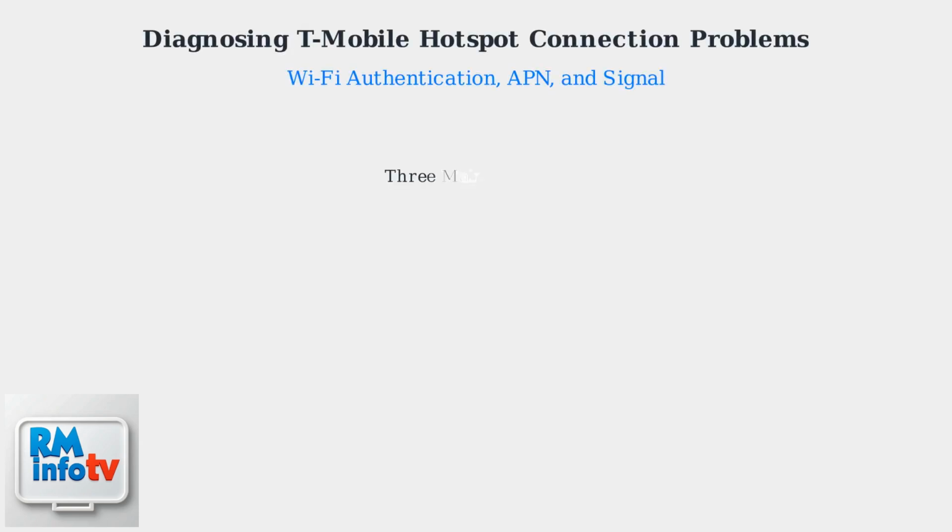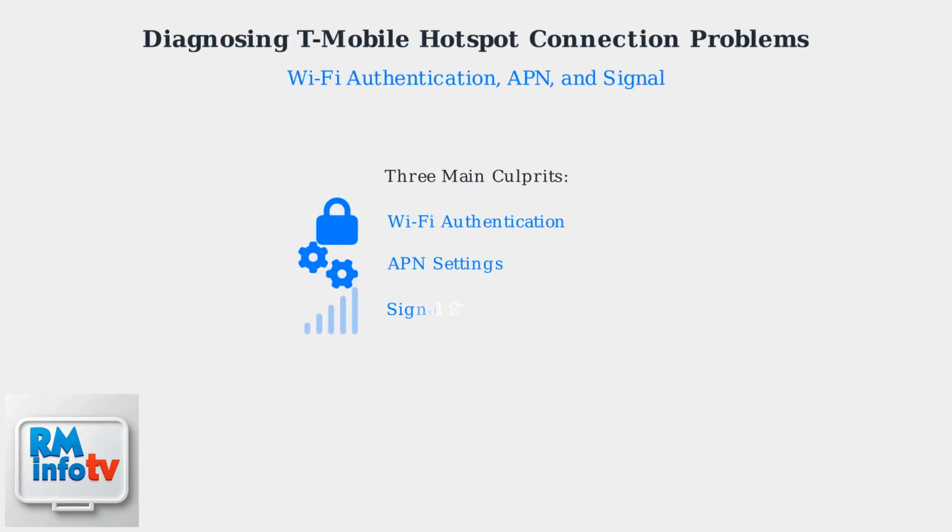Having trouble connecting to your T-Mobile hotspot? Let's pinpoint the issue. Three main culprits cause most problems: Wi-Fi authentication, APN settings, and signal strength.